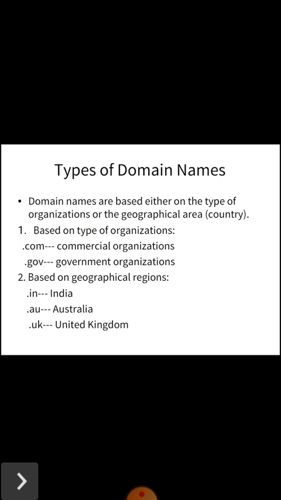So these are the types of domain names, according to geographical areas meaning country, and according to organization, which we have learned today.